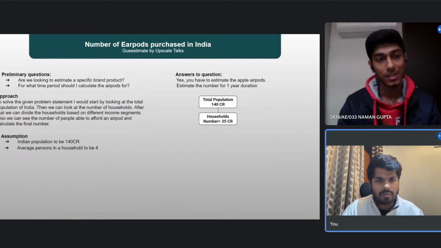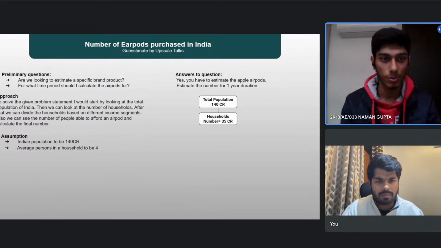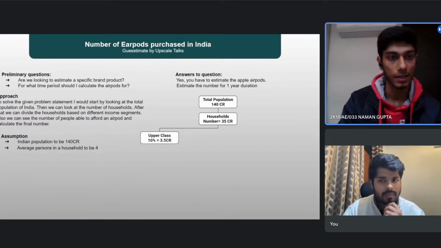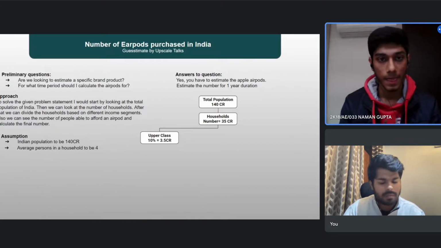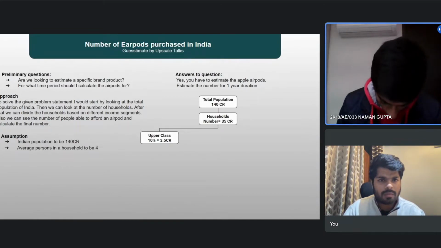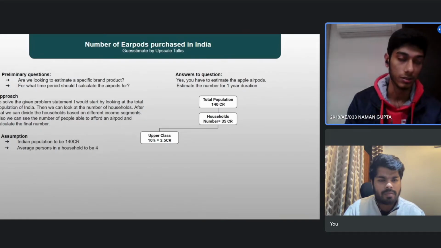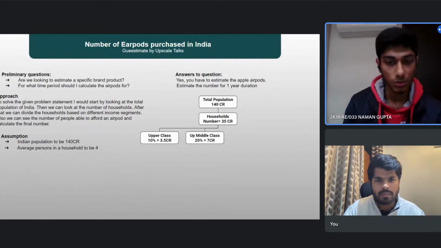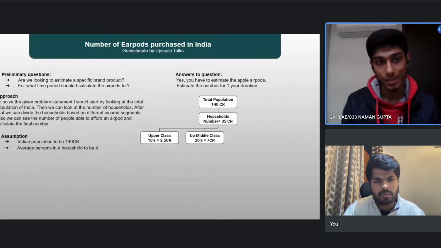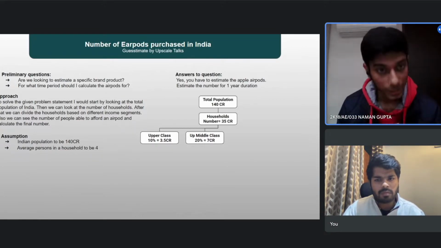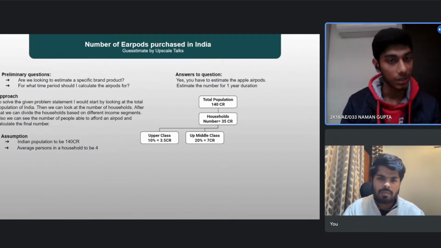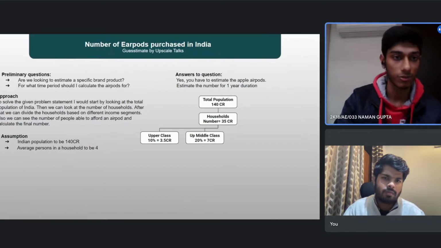For the upper class, I'm assuming 10% of the total households, which comes out to be 3.5 crore. Then the upper middle class, I'm assuming 20%, which comes out to be 7 crore. Then the middle class will have a slightly higher percentage because a lot of the population is present in this segment, so I'm assuming it to be 50%. 50% of 35 crore comes out to be 17.5 crore.